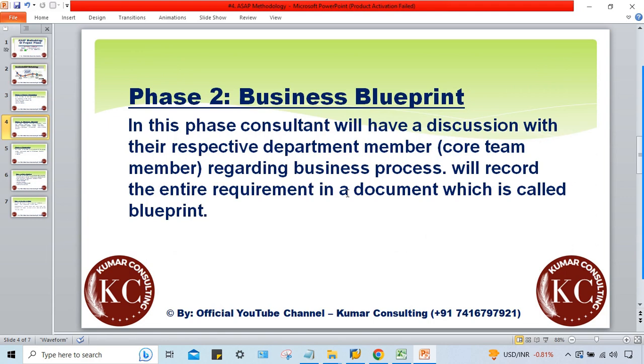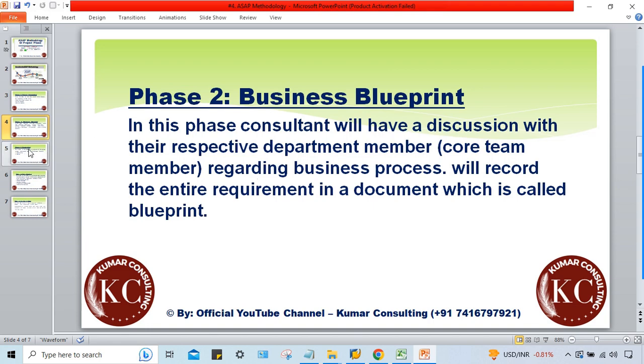In second phase, we had a discussion with the client. We gathered the requirements, in the sense that we checked the existing activities, which processes are there in the finance team, and what kind of activities are being performed by the finance team. Those things are already documented, and that document is called blueprint document. Now what is happening, guys? Whatever the processes are there, they must be configured here into SAP.